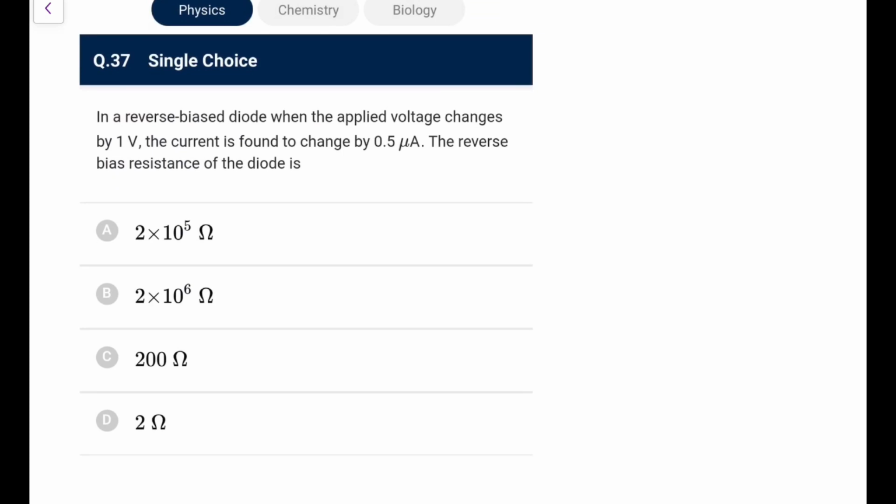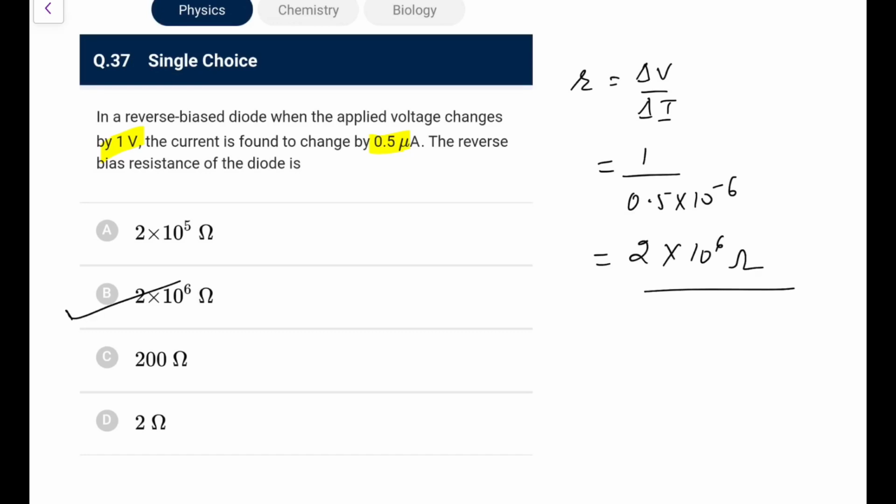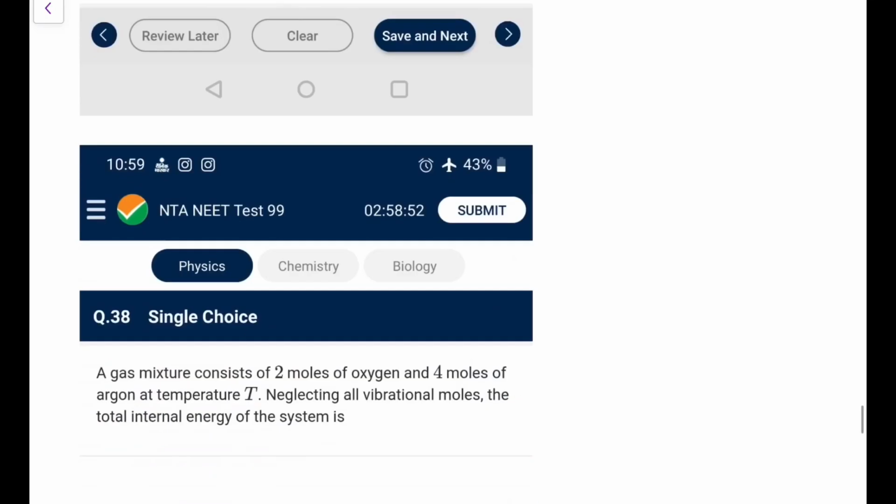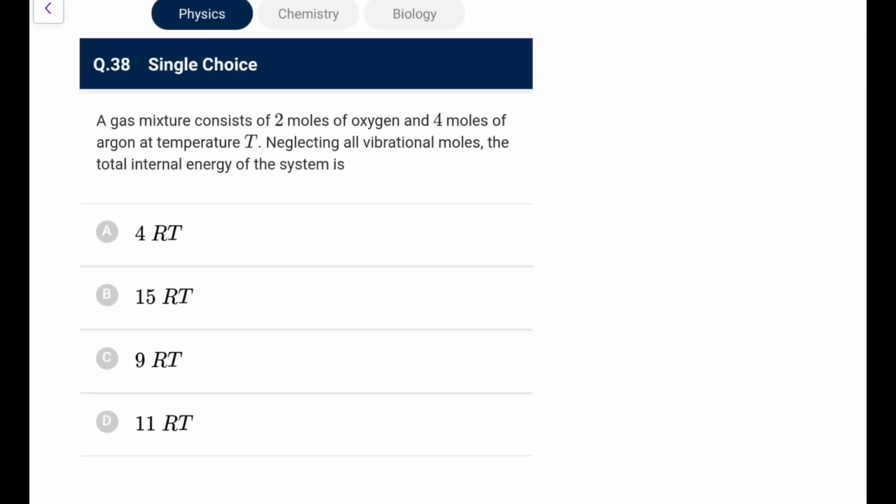Next one. In a reverse bias diode, when the applied voltage changes by 1, the current is found to change by this, the reverse bias resistance. So again, resistance is delta V by delta I. So change in voltage is 1, current is 0.5 into 10 raised to the power minus 6. So it is 2 into 10 to the power 6 ohm. You can directly go for option B here. Next one. So both semiconductor questions were easy here.